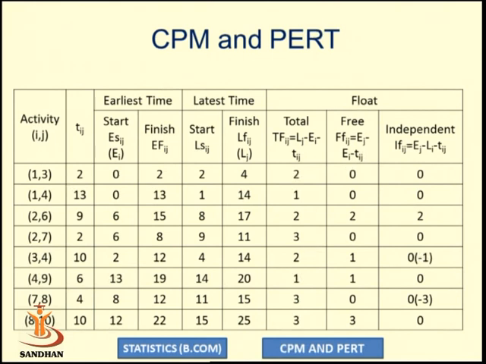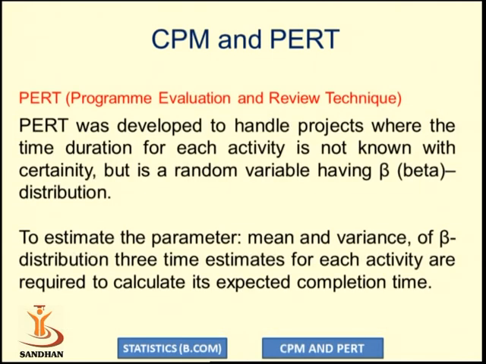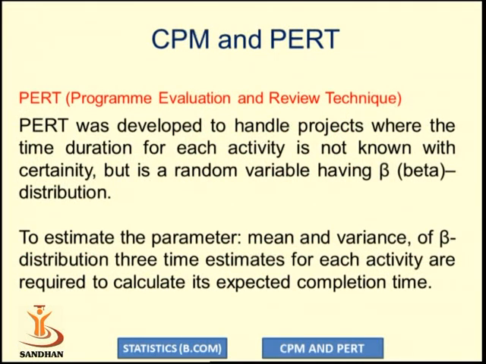Now let us see another technique, that is the PERT technique, program evaluation and review technique. Generally, PERT is used to handle projects where the time duration of each activity is not known to us. So here, to estimate the parameters, we have to use the mean and variance of the beta distribution and 3 time estimates.